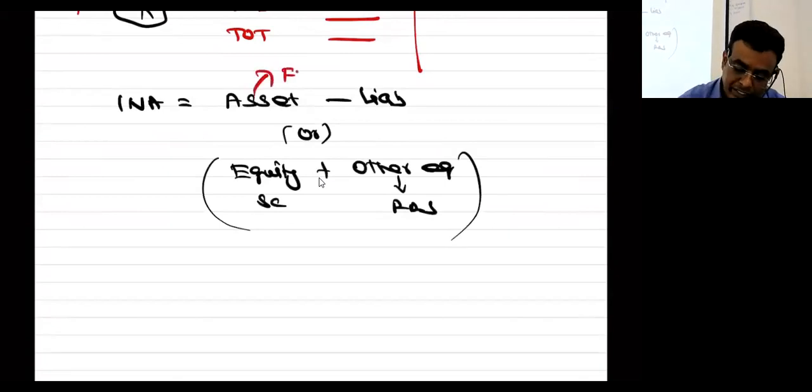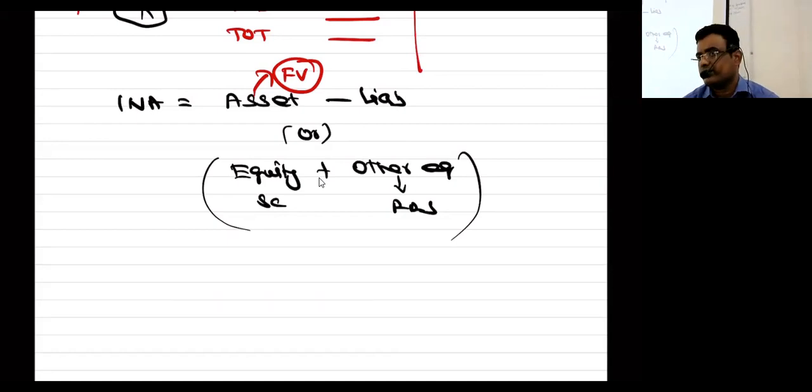This will be at fair value only. Yes sir. Yes or no? Yes, sir. Everybody. So identifiable net assets equal asset minus liability, which you would have already studied under AS 14 also. Purchase method, merger method. Here luckily you will learn both methods, but not in the name of merger or purchase. Here only one method is there.